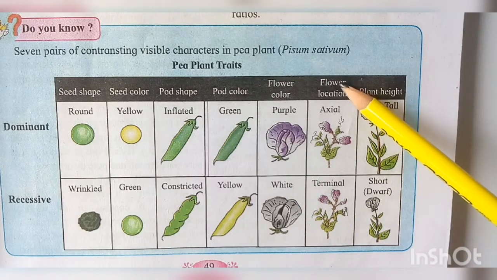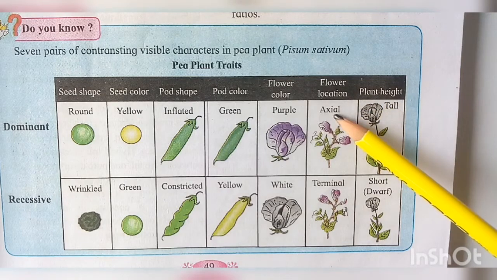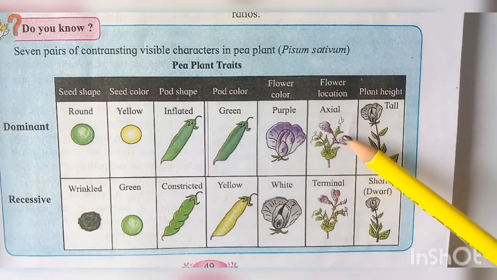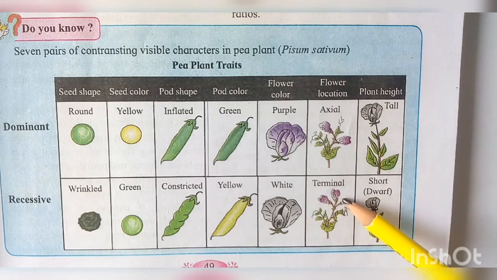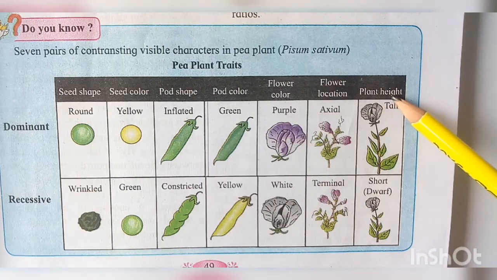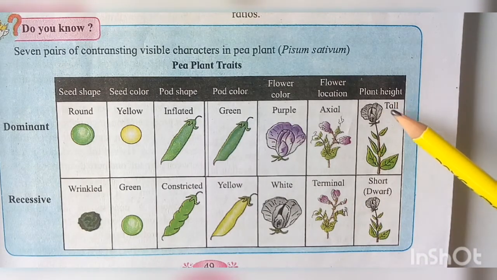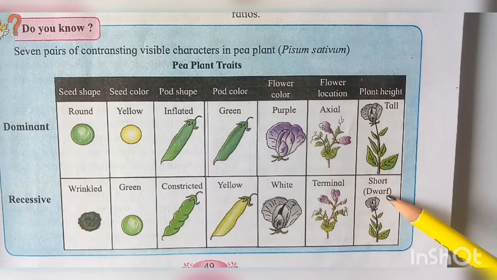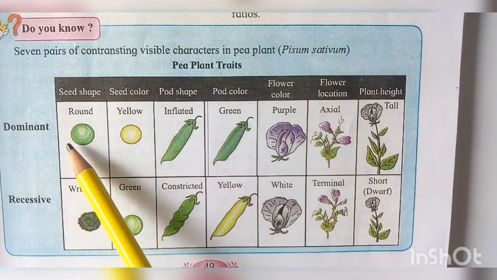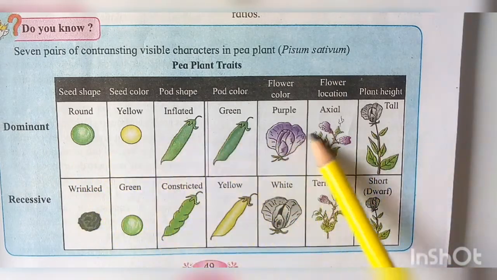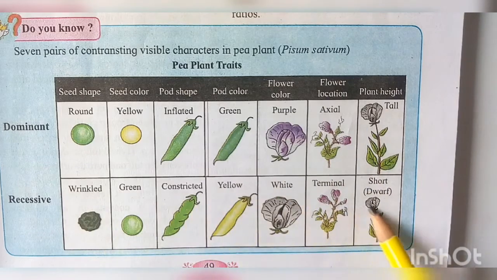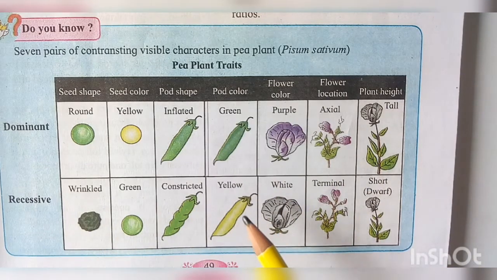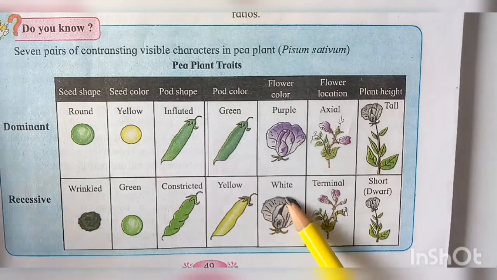The location or position of the flower in the pea plant can be axial, that is in the axis, or terminal, that means present at the top. The plant height or stem height of the pea plant can be tall or short, which is also called dwarf. So all these are dominant, whereas the ones present on the lower side are all recessive. So these are the characters that were studied by Mendel.